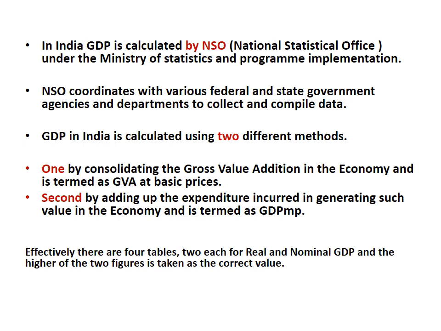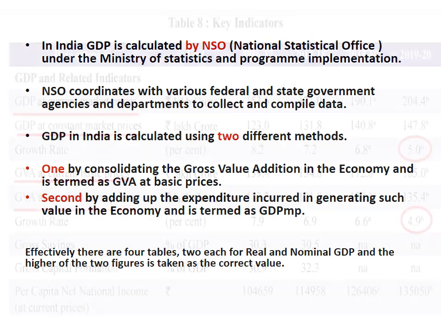The second method which is used for calculating GDP in our country is the expenditure method. According to this method, private final consumption expenditure, government final consumption expenditure, gross capital formation and net exports are added up to get the data regarding GDP at market prices. So in India, there are four values given by the NSO, two each for real and nominal GDP, and the higher of the two figures is taken as the correct one.